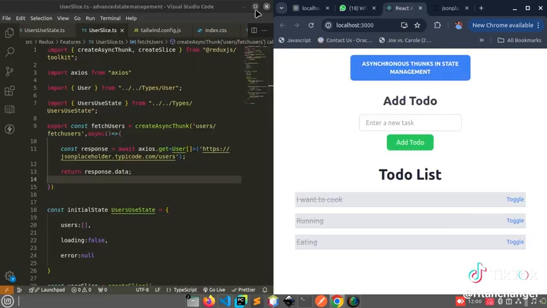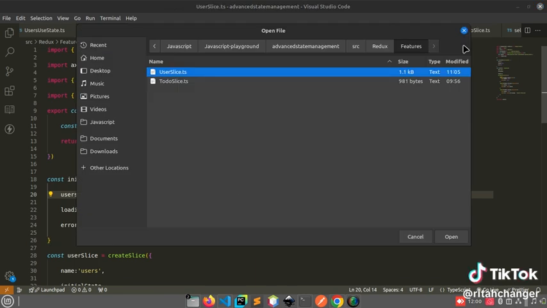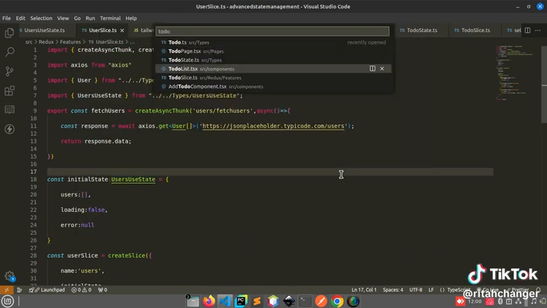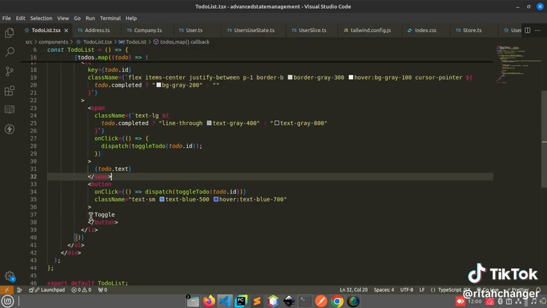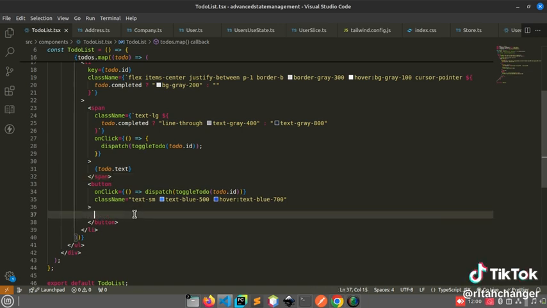If I come and search for the to-do list here, and I say this toggle here, I'm not interested in it being a toggle. So if to-do.completed is equal to true, then I'll say uncomplete or undo, otherwise I can say completed, because the toggle does not make sense, something like that.